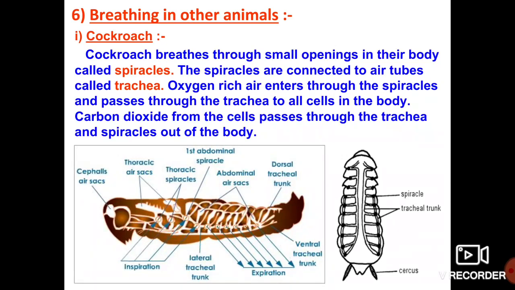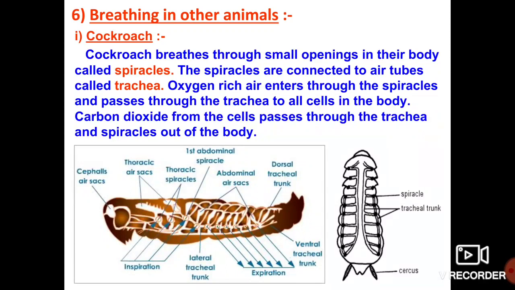The cockroach has small openings on its body that we call spiracles. These spiracles are connected to small air tubes that we call trachea. Through the spiracles the oxygen rich air enters and passes to the trachea.